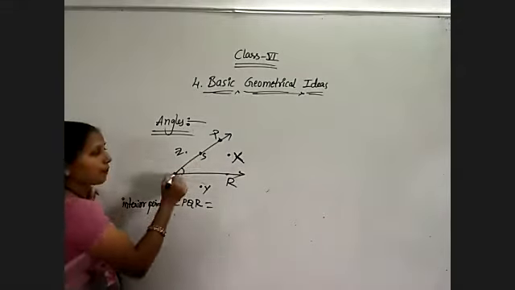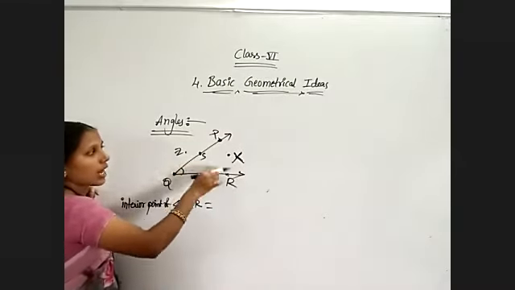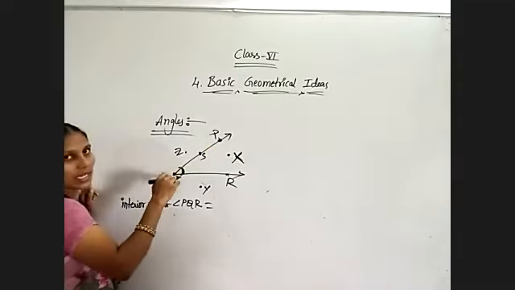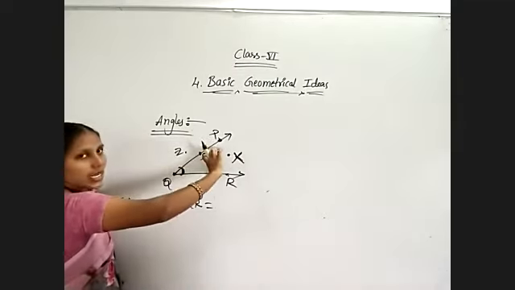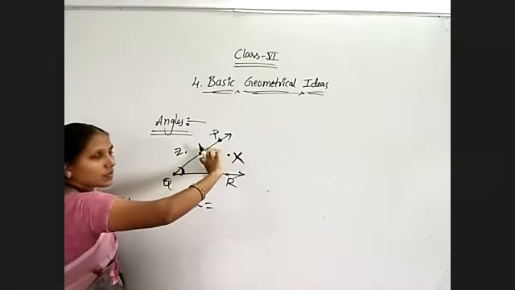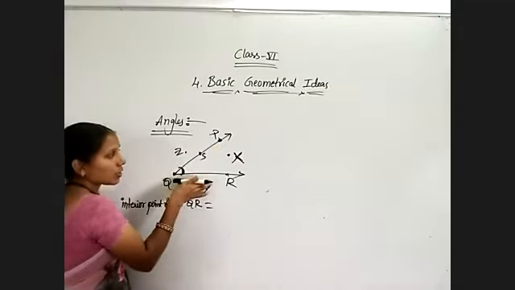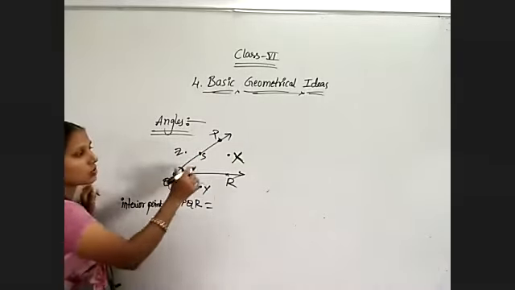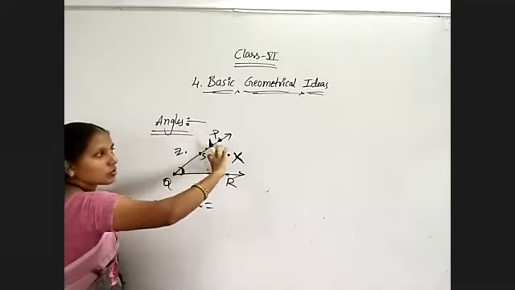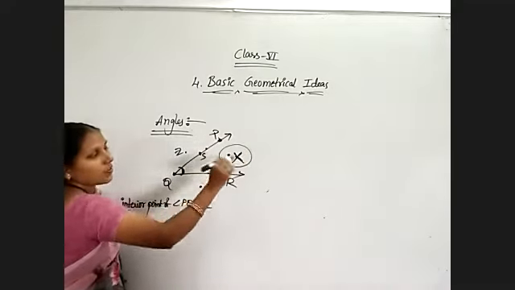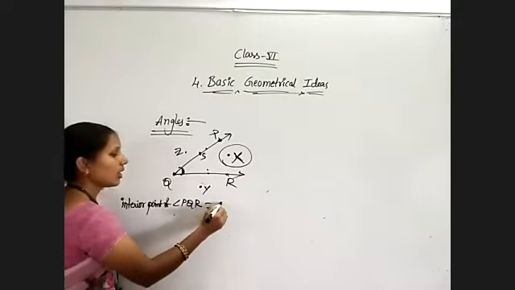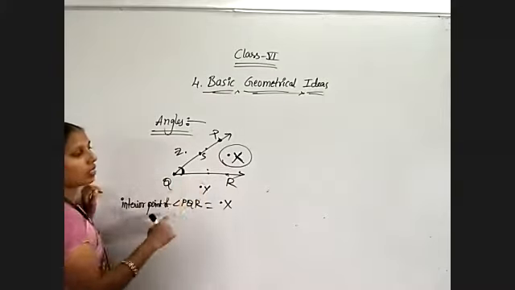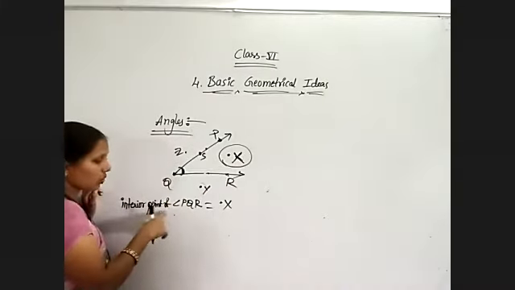So angle PQR. PQR means this angle only, yes or no? If they are given PQR, like this also we can take. But now interior, for these two sides we are checking. These two arms, which are inside of rays QR and QP. Which points are interior? That one we must write. So between these two rays, which point is lying? Only point X. So interior point of angle PQR is point X. Now only one point is there. That's why only one point I have written.